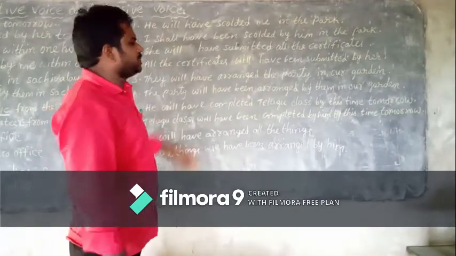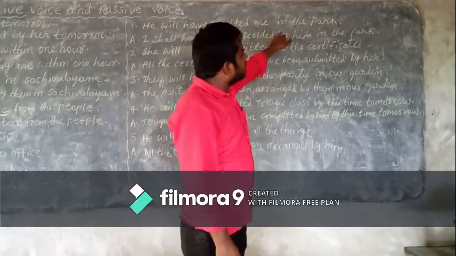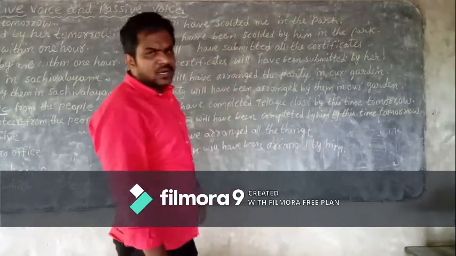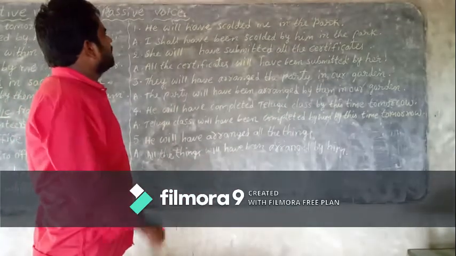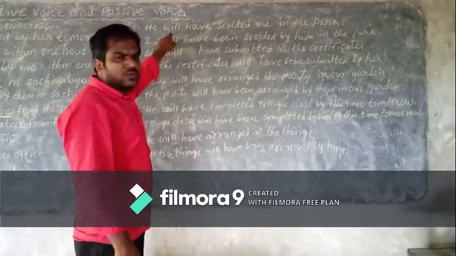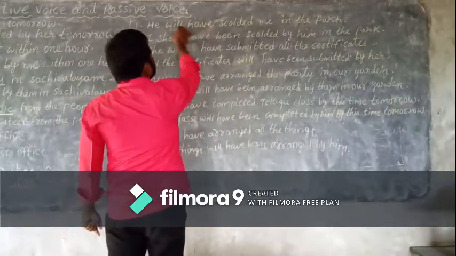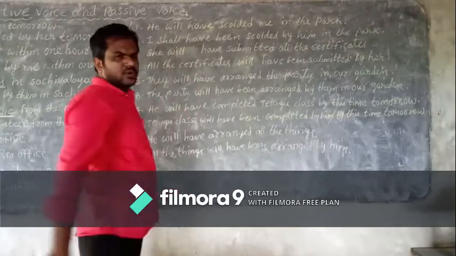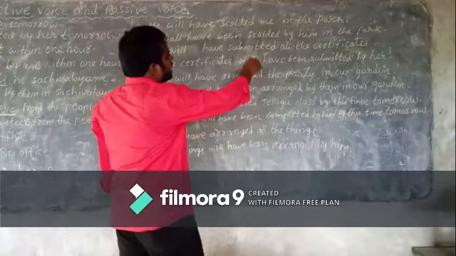Right. So first example in future perfect, children. He will have scolded me in the park. Yes, children. Here, not only will, here will have is there. First rule: object should be changed as subject.